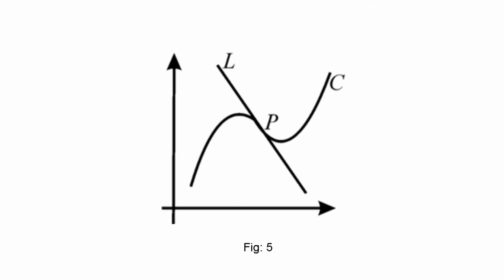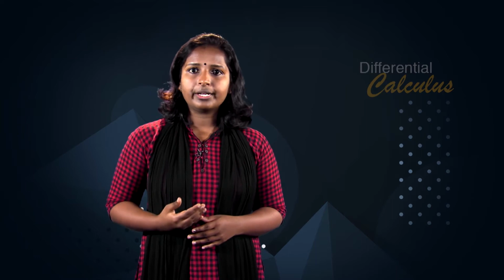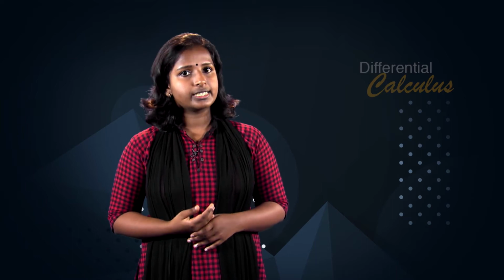For the curve in figure 5, the line L is tangent to C at P, but lies on two sides of the curve C, crossing C at P. The observations above show that the definition of tangent to a circle is not appropriate for more general curves.